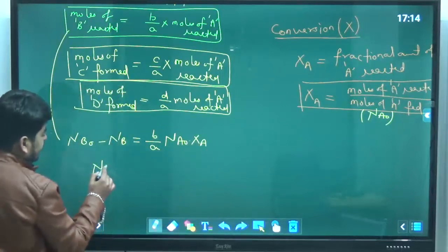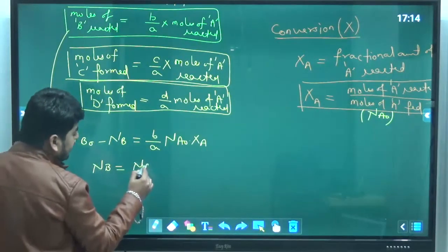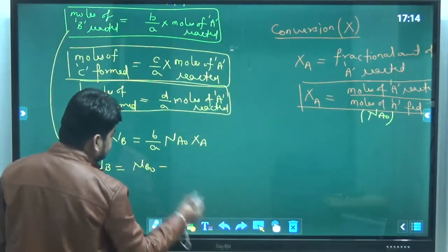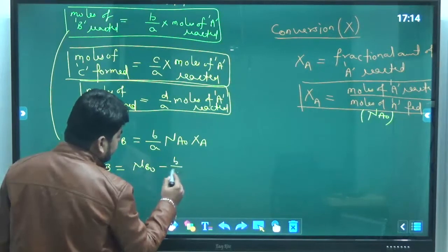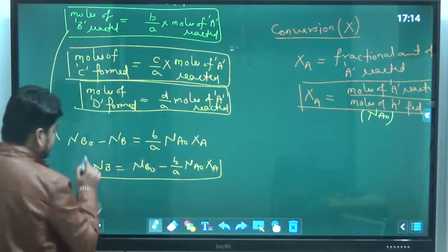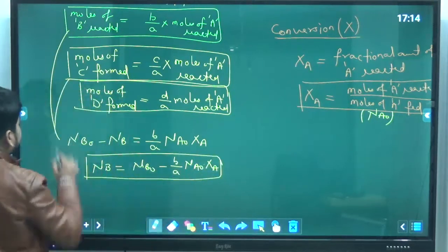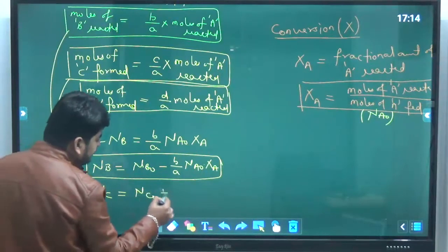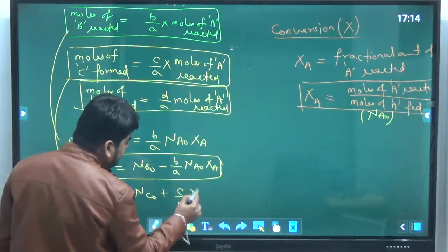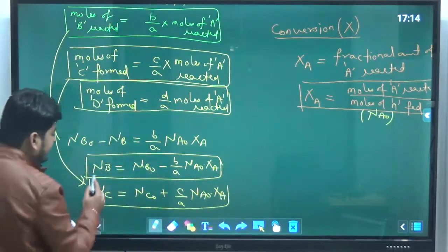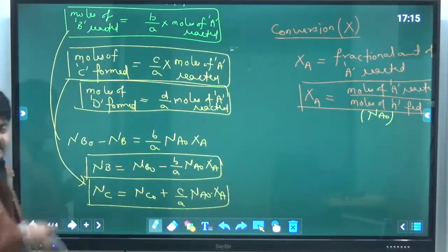Okay, so you will get NB is equal to NB naught minus B over A times Na naught into XA. Similarly, you will get NC is equal to NC naught plus C over A times Na naught into XA. And you can write similarly for component D.